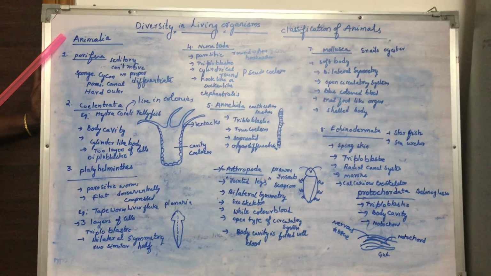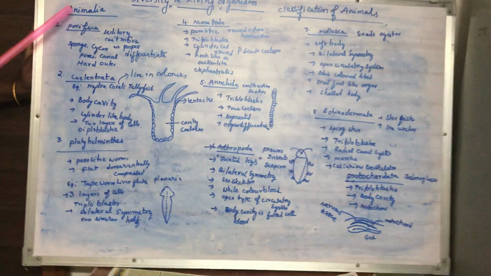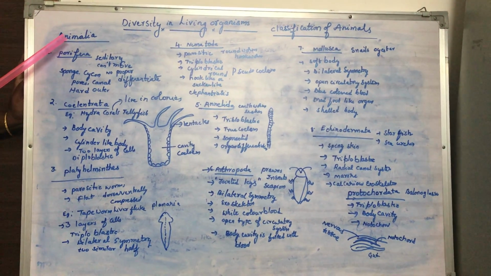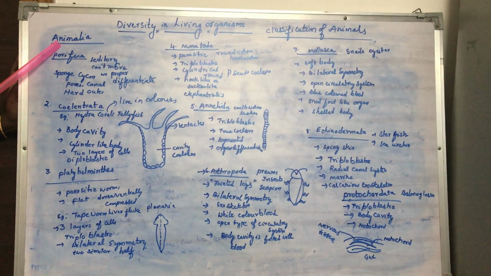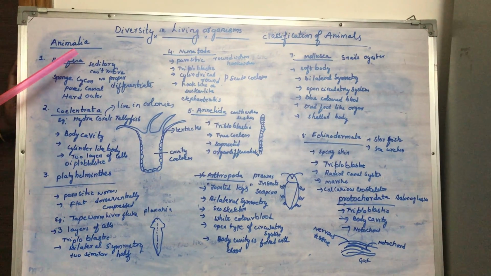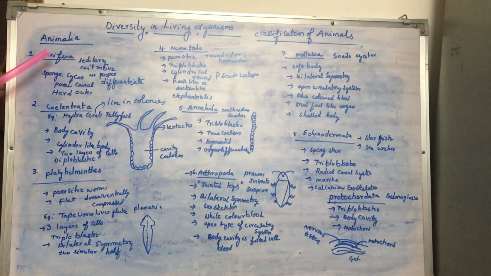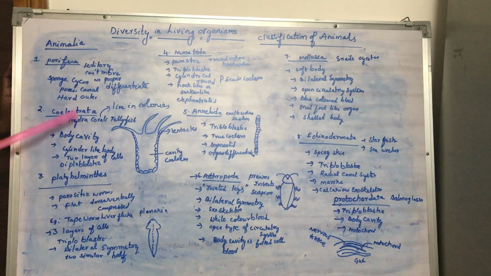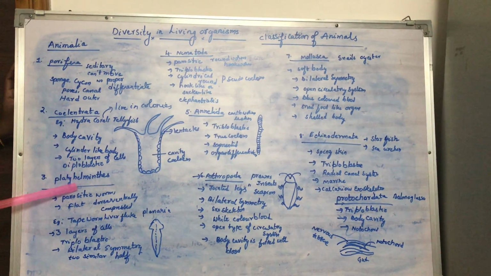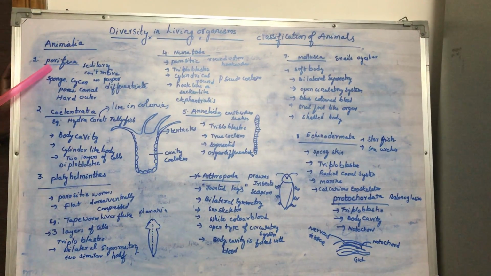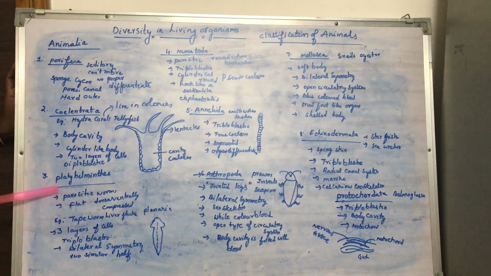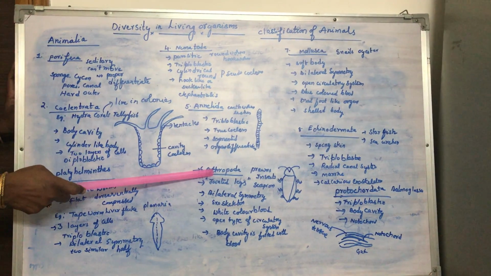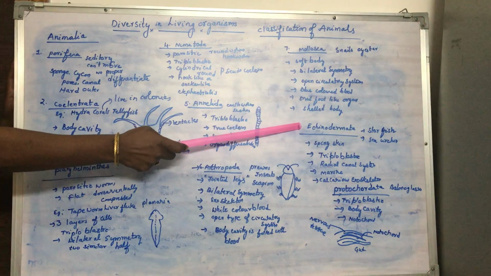Animalia includes all the animals, and all the animals are multicellular, eukaryotic and heterotrophic in nature. Based on their differentiation, Animalia is further divided into major groups. These are the various major groups. The major groups include Porifera, Coelenterata, Platyhelminthes, Nematoda, Annelida, Arthropoda, Mollusca and Echinodermata.